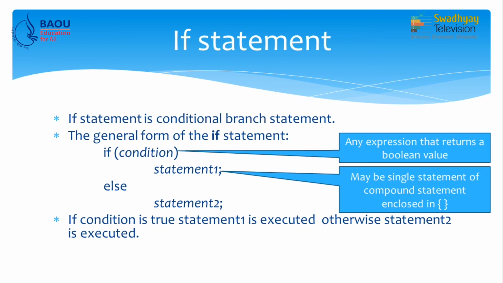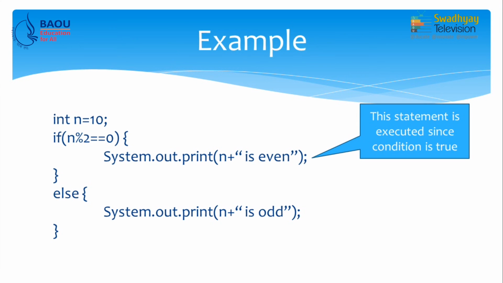Now, how to use these if statements? Let us take one example. Here we have an integer variable n which is assigned value 10. Now, we want to decide whether the value of n is odd or even. So, if the number is divisible by 2, we can say the number is even, otherwise the number is odd. So, in this case our condition is if n modulo 2 is equal to 0, then we can say the number is even, otherwise we can say the number is odd.